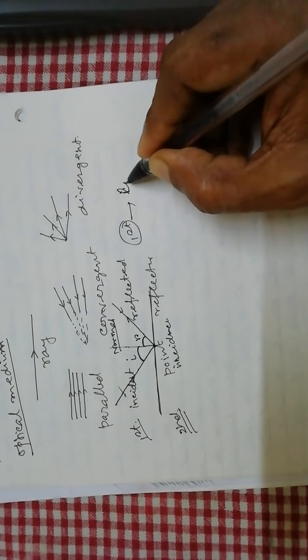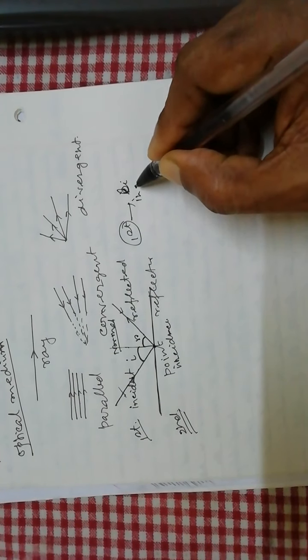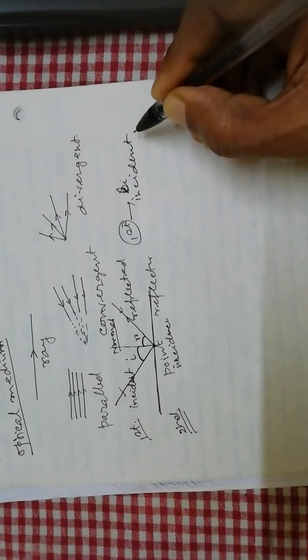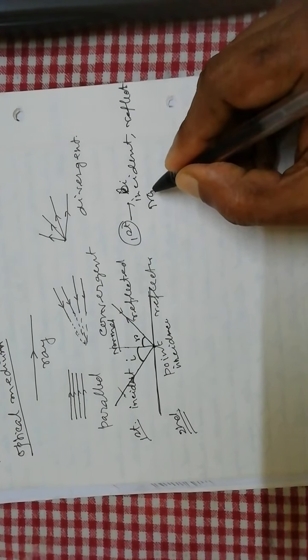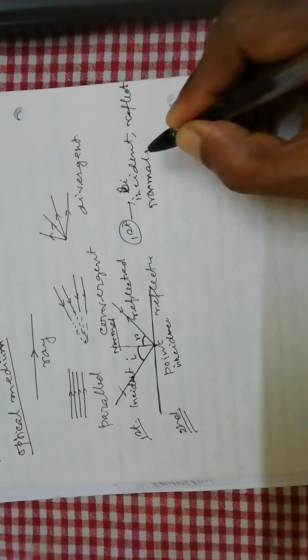Now every type of reflection obeys two laws. First law: the incident ray, the reflected ray and the normal, all these three lie in the same plane. These are the incident ray, the reflected ray and the normal. All these three lie in the same plane.